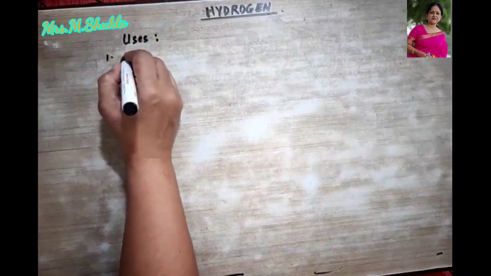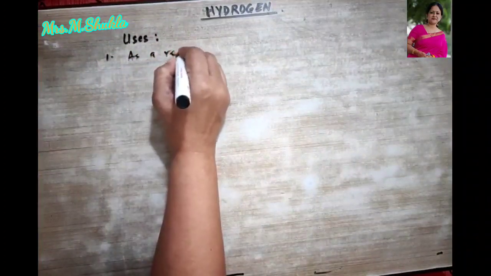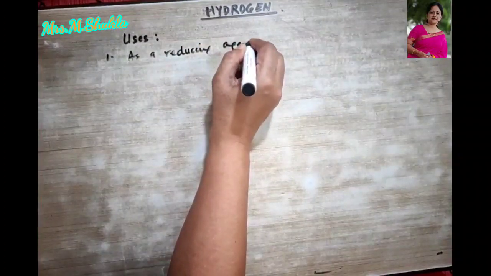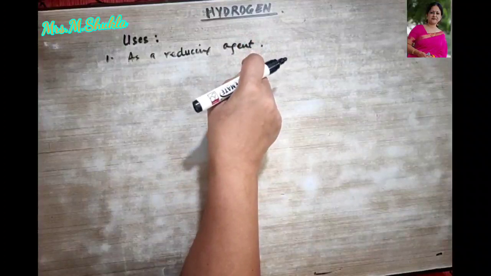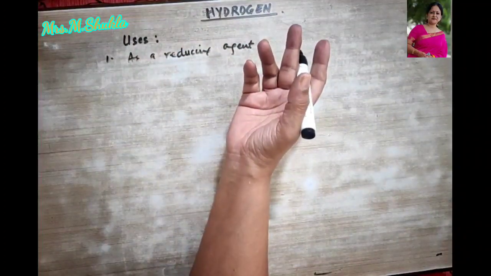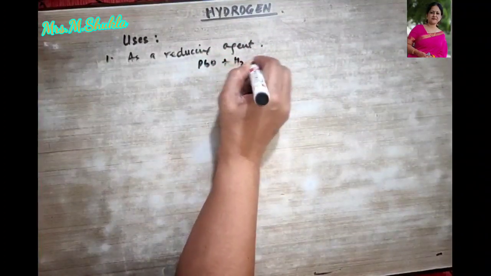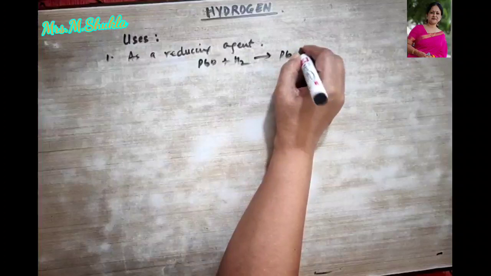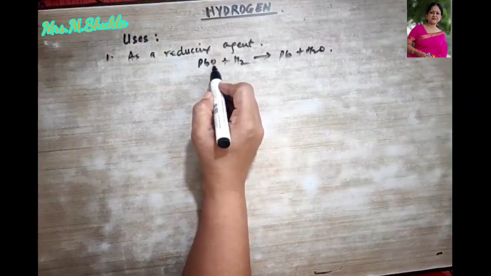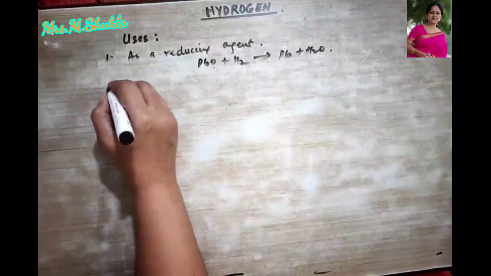The first one is that it acts as a reducing agent. Just now I had explained to you. How? Hydrogen reduces the metal oxides to the respective metals at high temperature. For example, I had told you PbO plus H2 is going to give us Pb plus H2O. Remember? So from a metal oxide we can easily obtain the metal with the help of hydrogen.